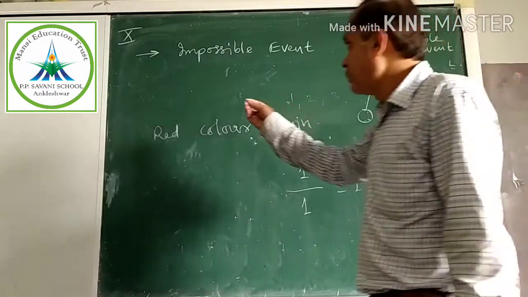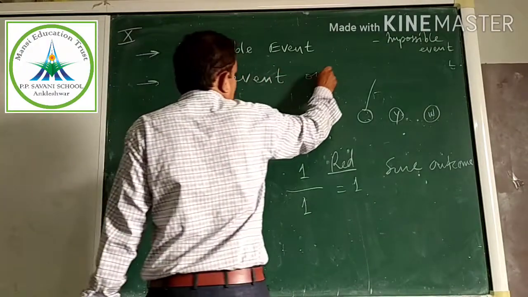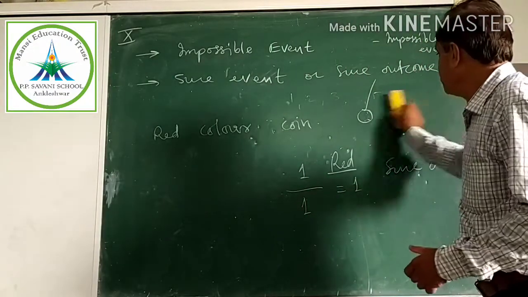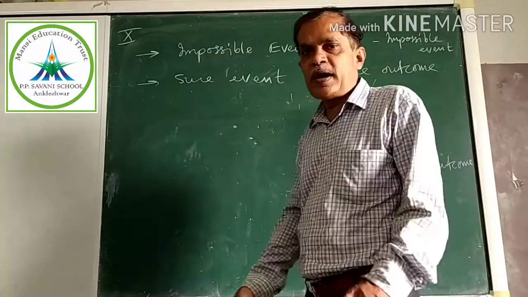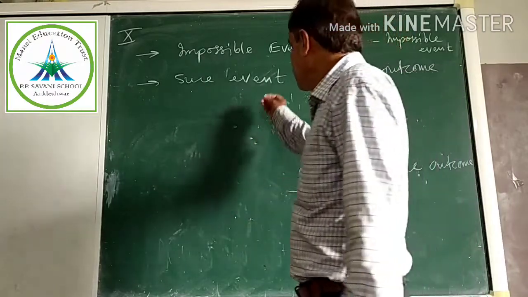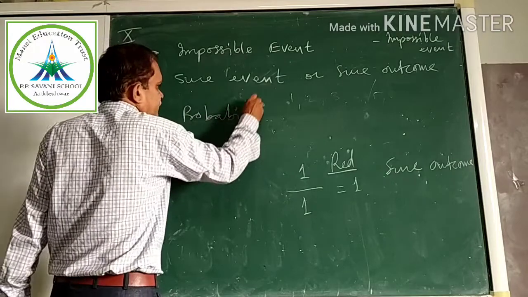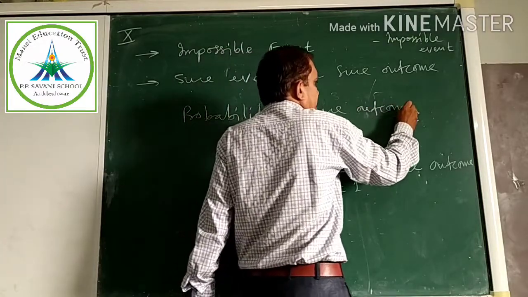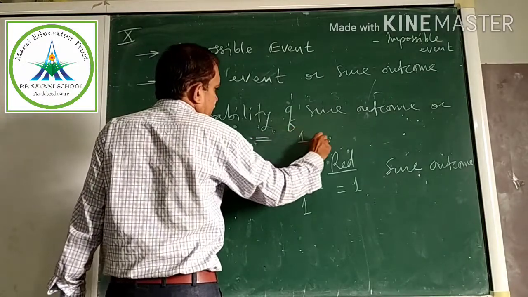The second term is sure event or sure outcome. Did you understand the meaning of sure? Sure means whatever is already known. If I throw a red ball, it will come back as a red ball only. So the probability of a sure outcome or event is equal to 1.